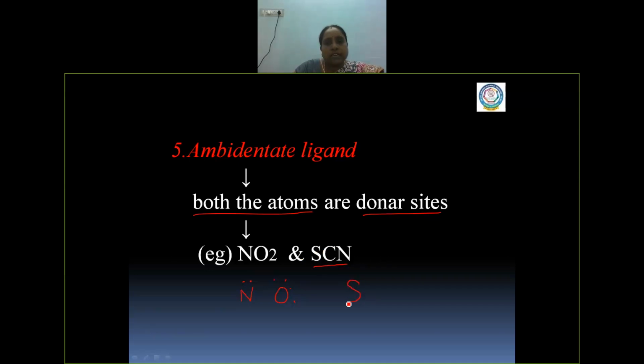Sulfur is a donor site, as well as nitrogen of the cyanide. You understand? So in an ambidentate ligand, both the atoms in that ligand can act as donor sites, which donate electrons to the central metal atom.